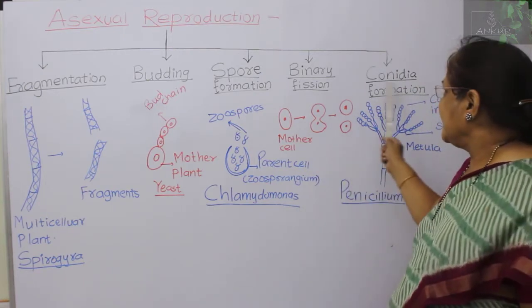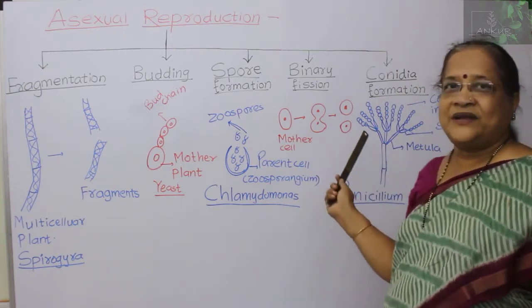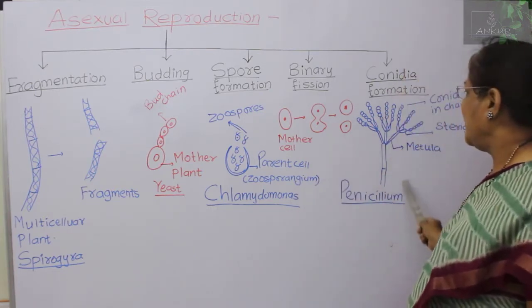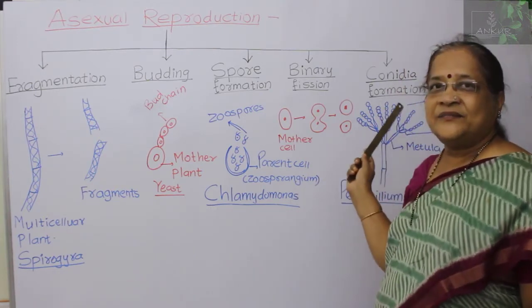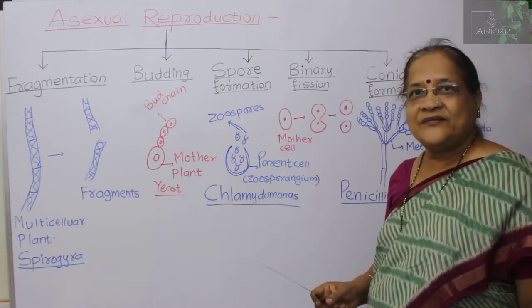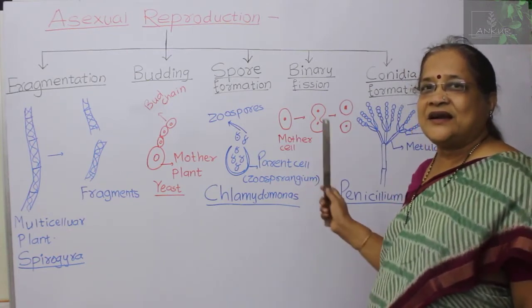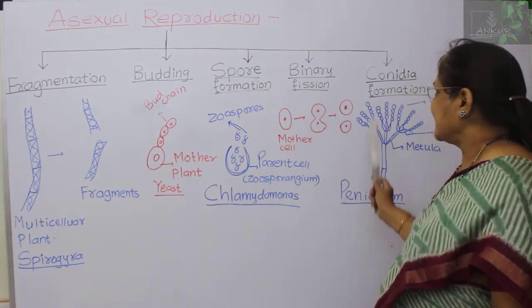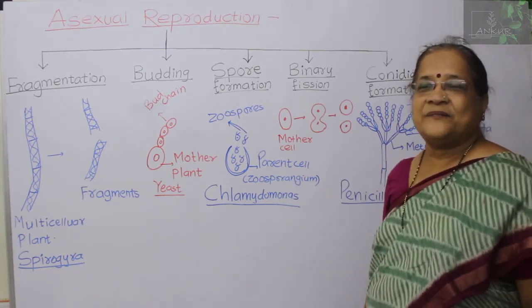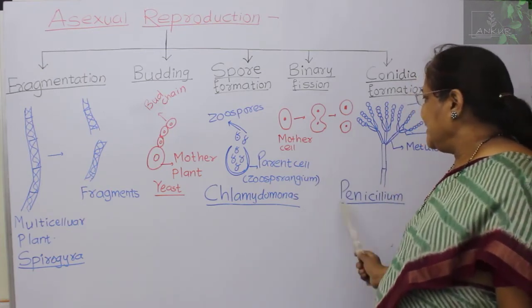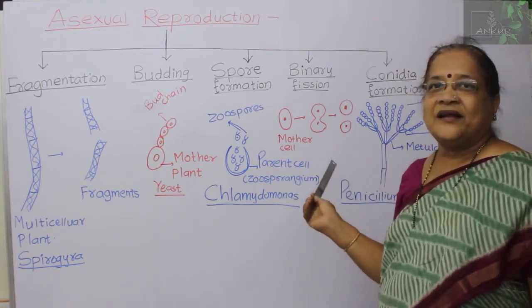Because the asexual reproductive structure of Penicillium looks like a broom. Penicillus means a broom, or in Marathi we call it a zhadu. आपण जो अंगण वगैरे झाडतो त्या झाडूच्या सारखं दिसणारं स्ट्रक्चर, and that one we call the penicillus, and so Penicillium is the name of that particular plant.